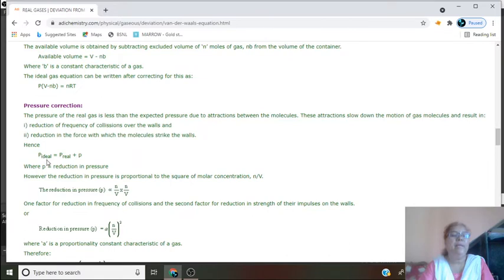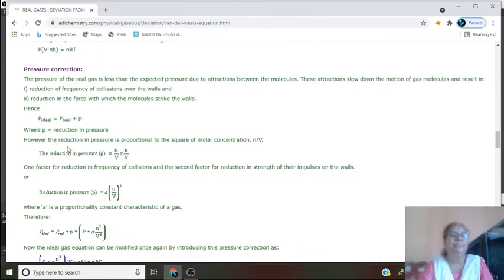Hence, the ideal pressure, P ideal, is equal to P real, if there are no attractive forces acting upon the gas molecule, that means the resultant force of attraction is 0, plus p, where p is the reduction in pressure. That means when the resultant force of attraction on the gas molecule is not 0, there is a reduction in